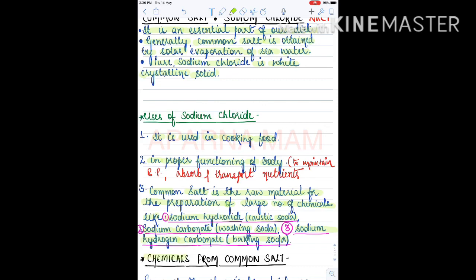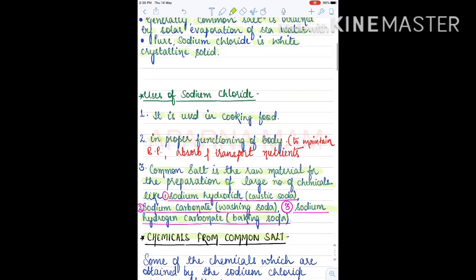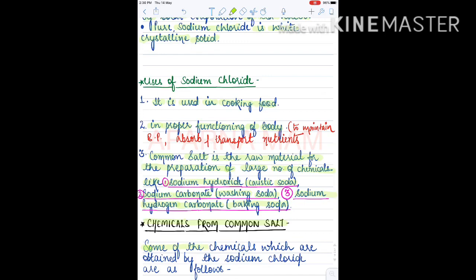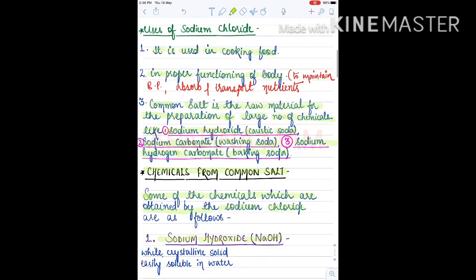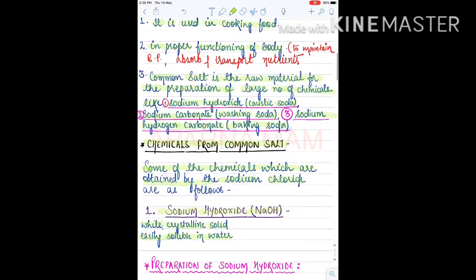So the first chemical obtained from common salt that we are going to discuss is sodium hydroxide. So what is sodium hydroxide? It is a white crystalline solid easily soluble in water.